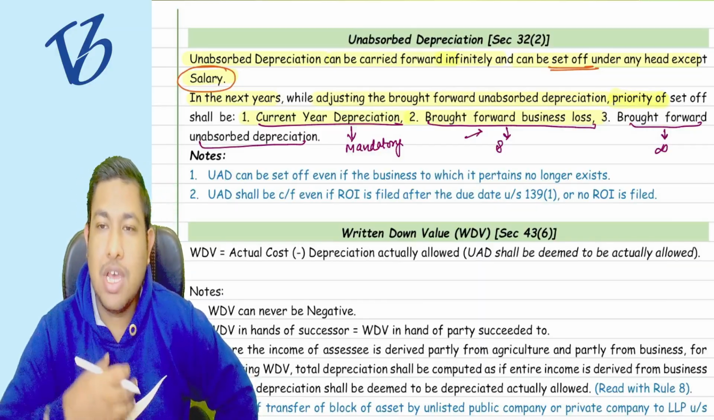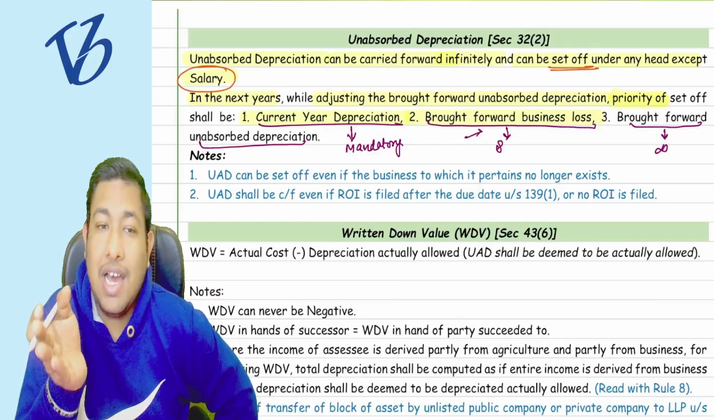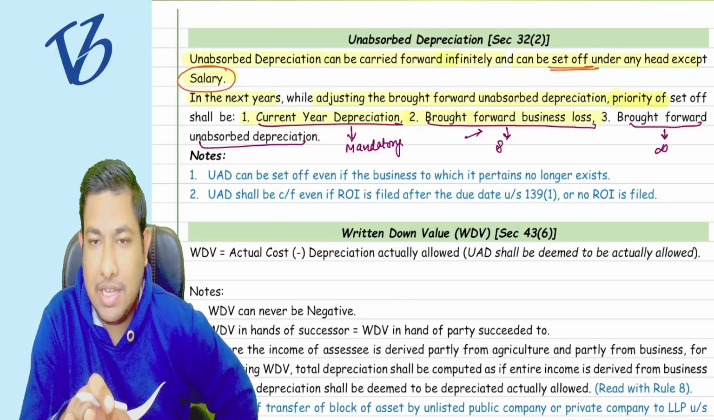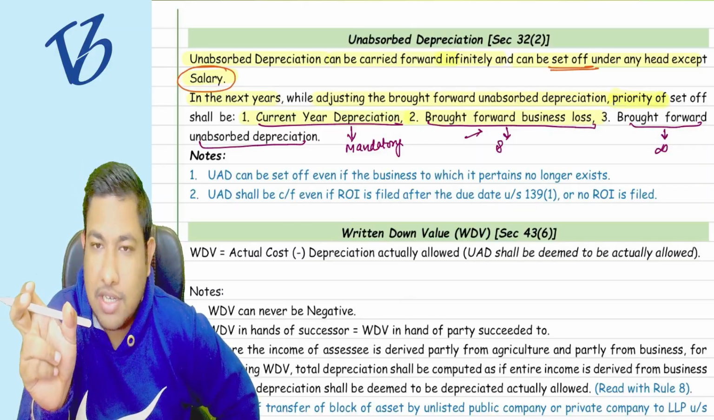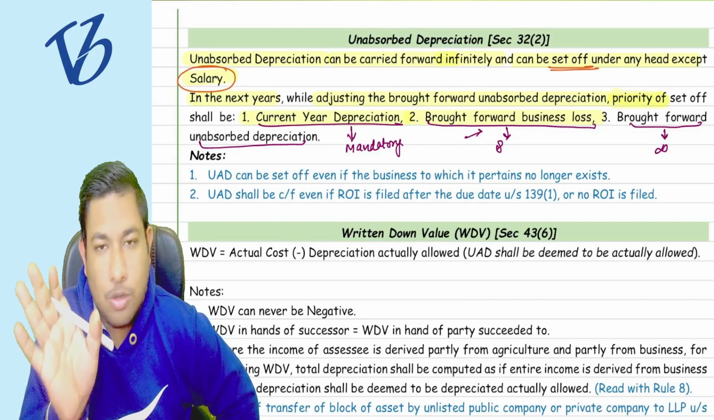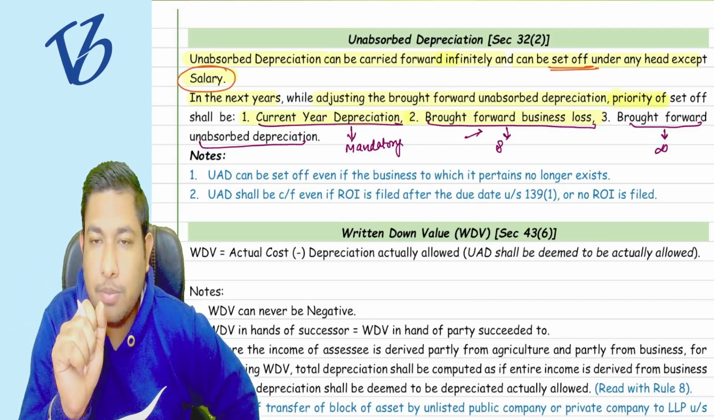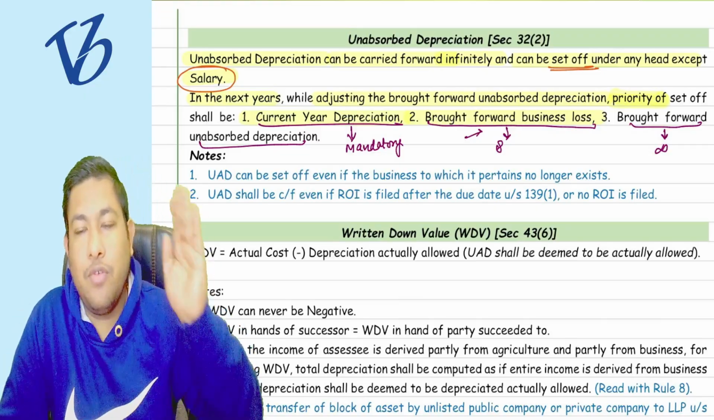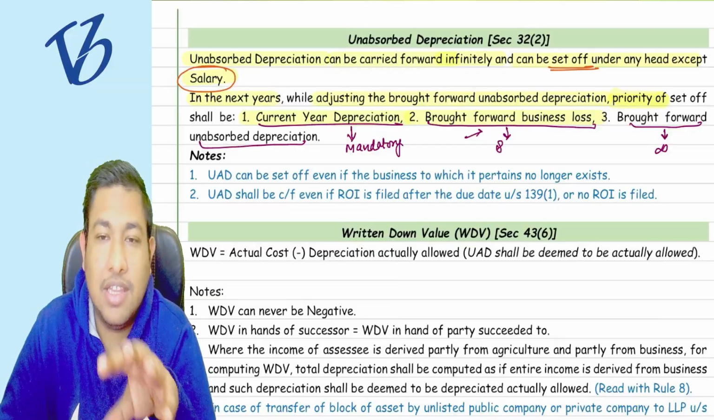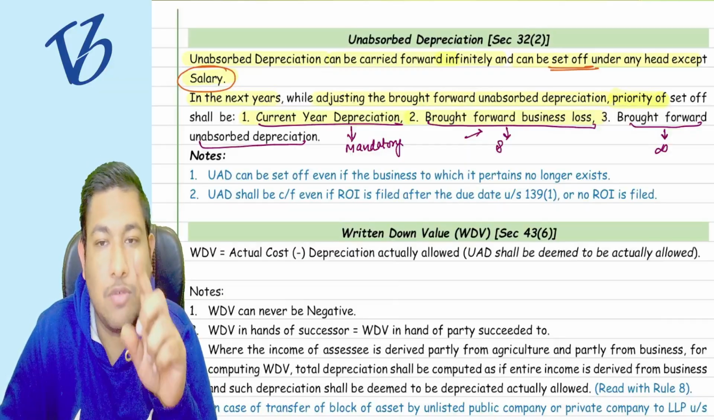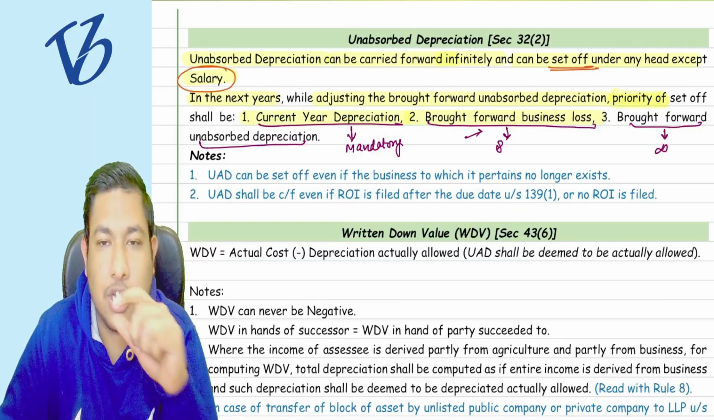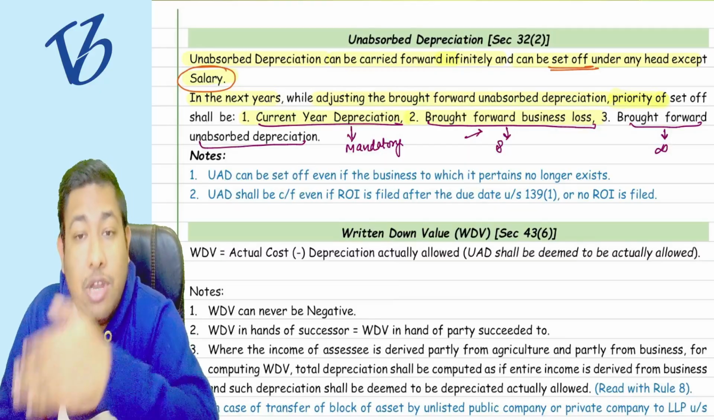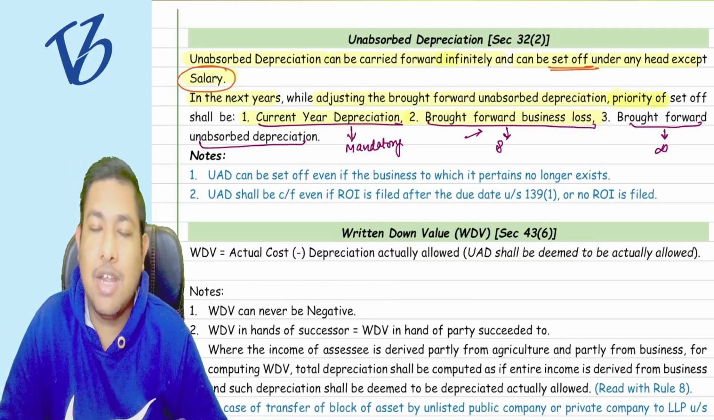Understood? Because if you first absorb the unabsorbed depreciation that is brought forward from the previous year in the current year, then there could be less profit remaining in your books, and now if you try to absorb the brought forward business losses as well, then there could be a chance that it is not absorbed in the 8 years. So for that purpose, the brought forward loss left after the 8 years is now lapsed.